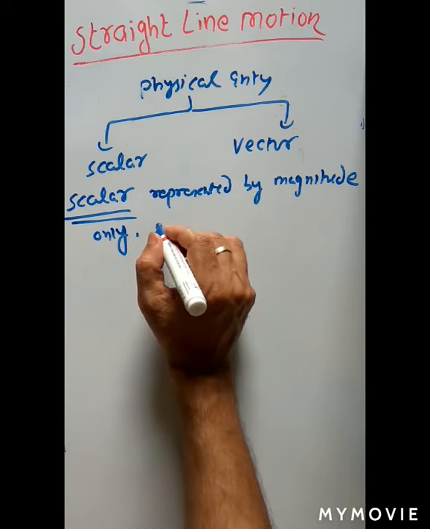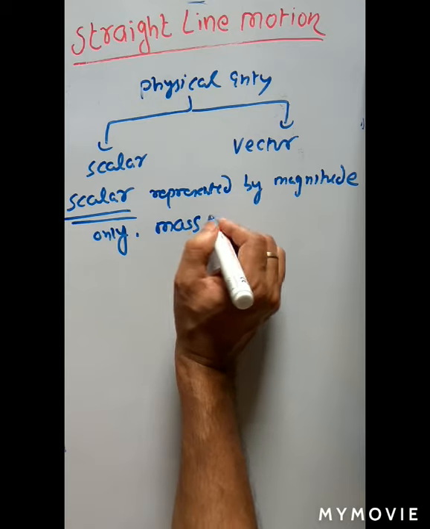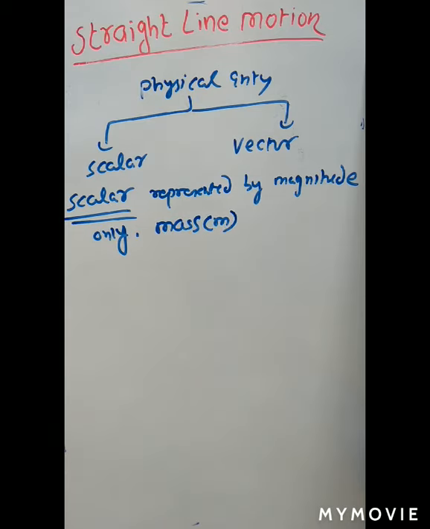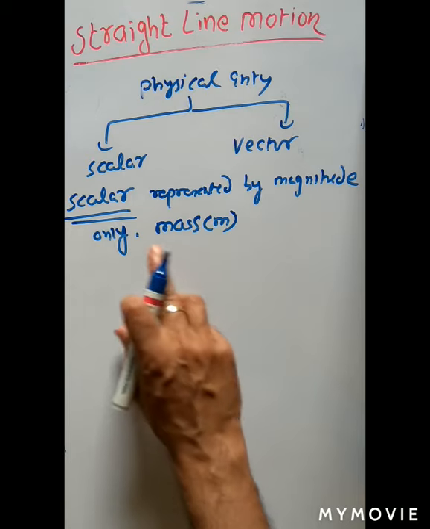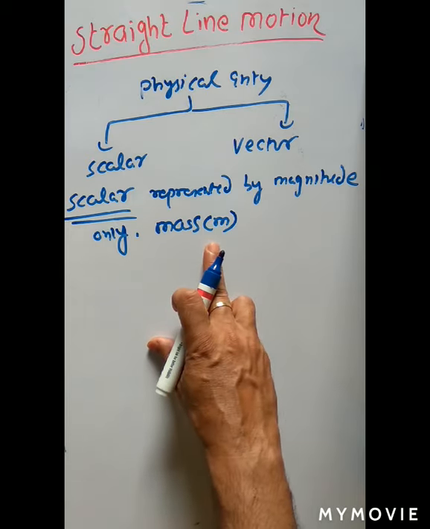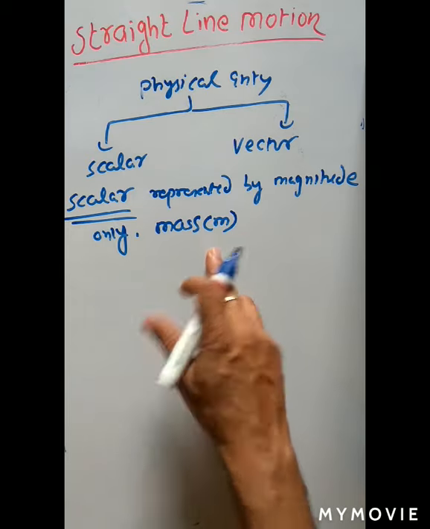Just take an example, mass. We can ask, give me 10 kg rice, 5 kg apple. So this 5 kg apple, 10 kg rice, all are scalar quantities because they are not associated with direction.